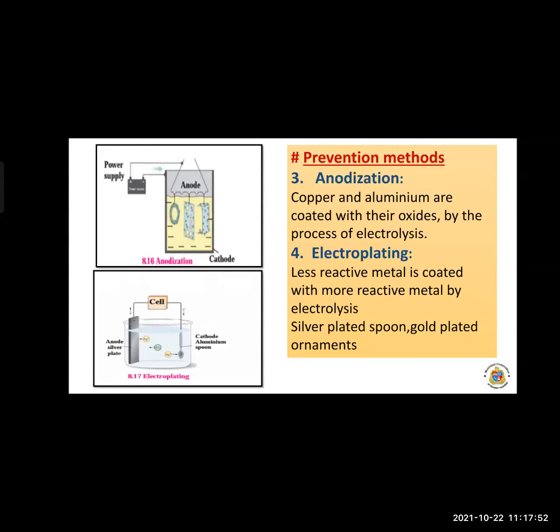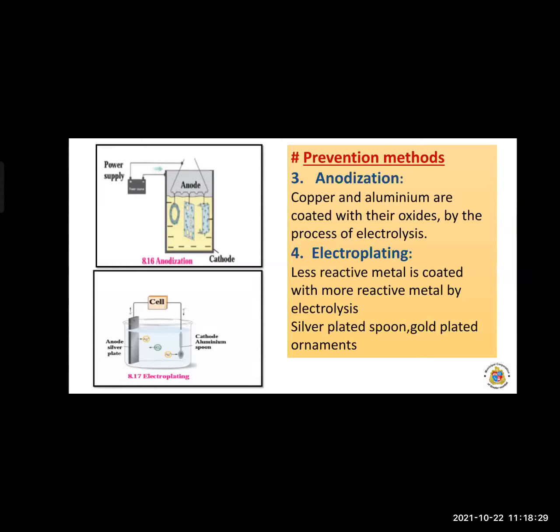It also consists of the electrolysis process. Observe the diagram. The electrodes and electrolytes are there. The anode is a silver plate, the cathode is an aluminum spoon. So a cell is connected. This is the electrolysis process. In this method, a less reactive metal is coated on a more reactive metal by the process of electrolysis. So the first sentence: a less reactive metal is coated on a more reactive metal.